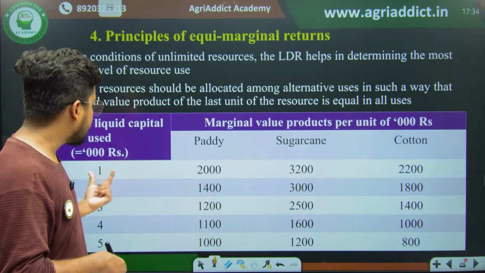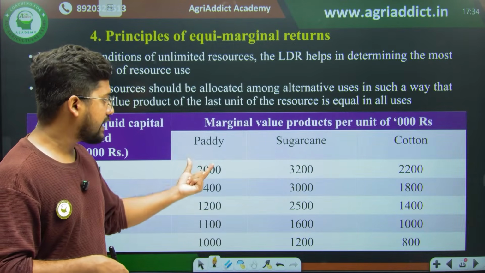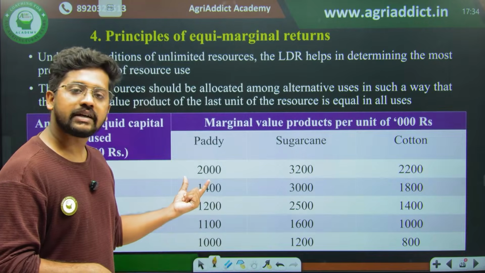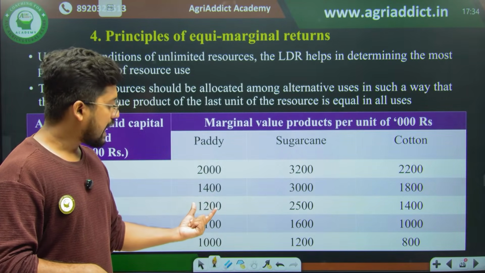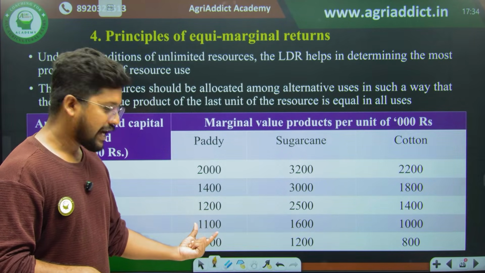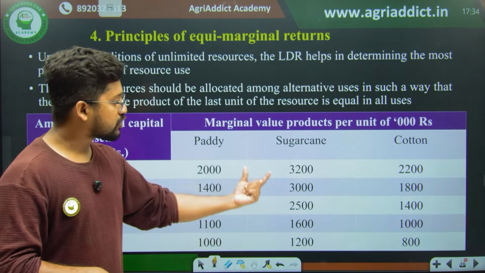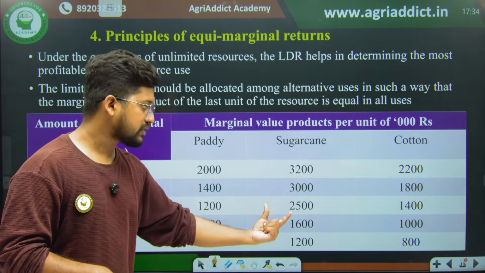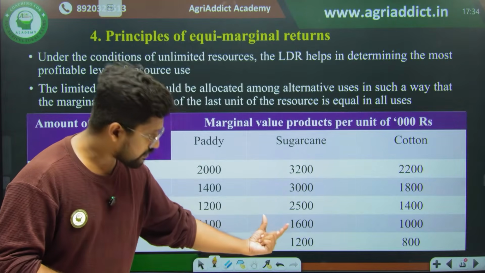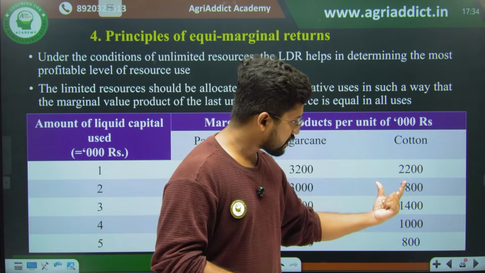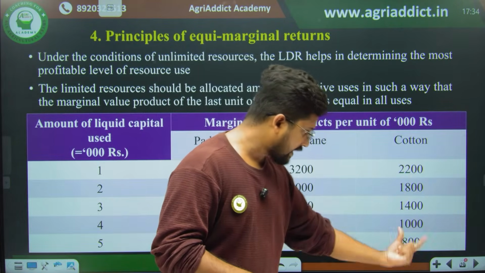When I give my first unit of 1,000 rupees to paddy, I generate an MVP of 2,000 rupees. Second, I get 1,400 rupees. Third, 1,200 rupees. Fourth, 1,100 rupees, and fifth, 1,000 rupees. Similarly, in sugarcane, 3,200, 3,000, 2,500, 1,600 and 1,200. And finally, in cotton, 2,200, 1,800, 1,400, 1,800.